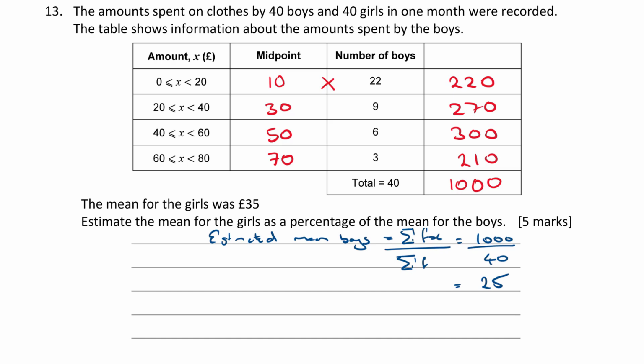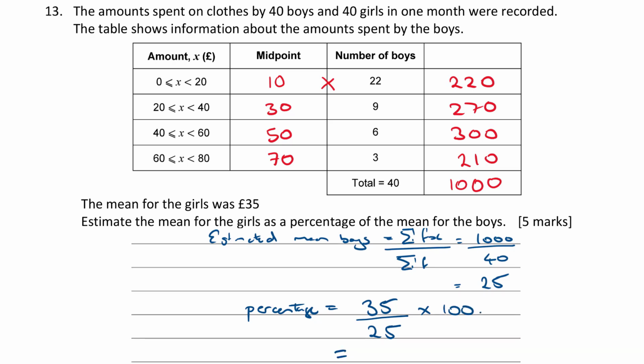The mean for the girls was 35. Estimate the mean for the girls as a percentage of the mean for the boys. So if you're expressing one number as a percentage of the other, then the number that you are talking about first is the top number, and the number you're talking about second is the bottom number. So the percentage is going to be the mean for the girls, which is 35, divided by the mean for the boys, which is 25, and we're going to have to turn that into a percentage.